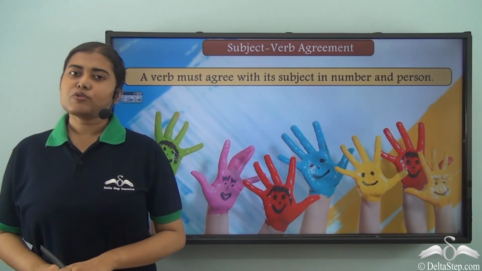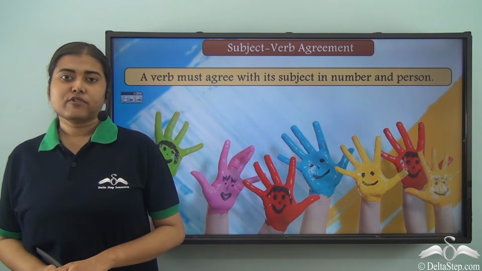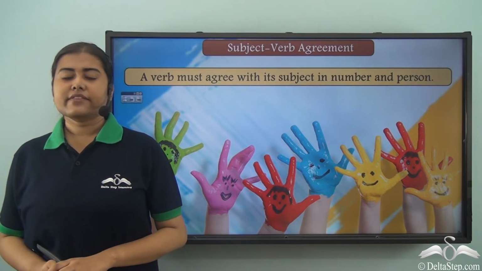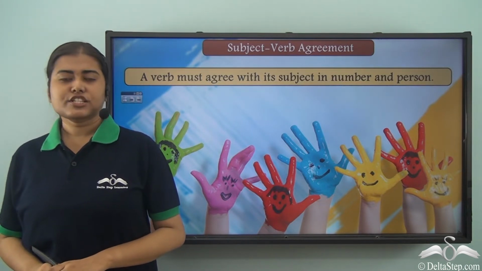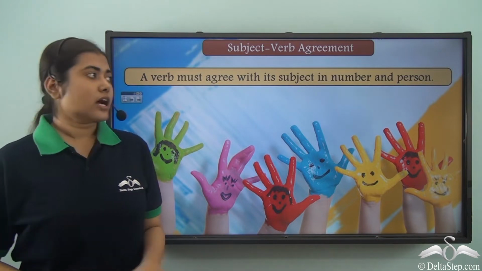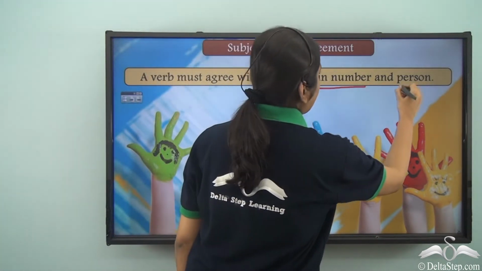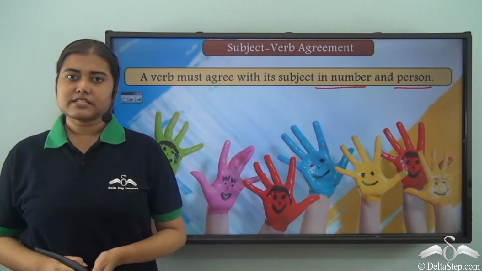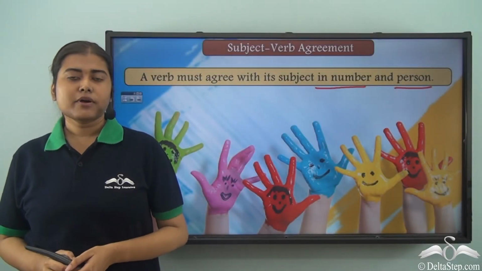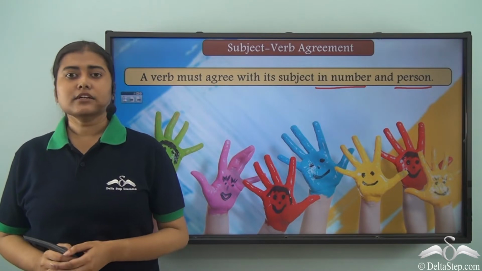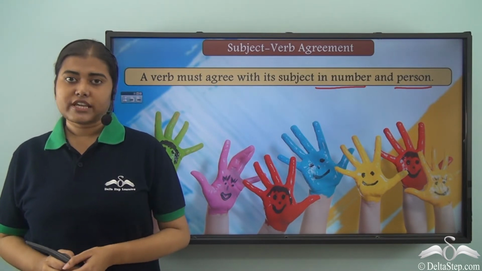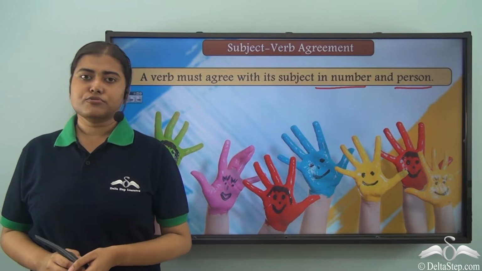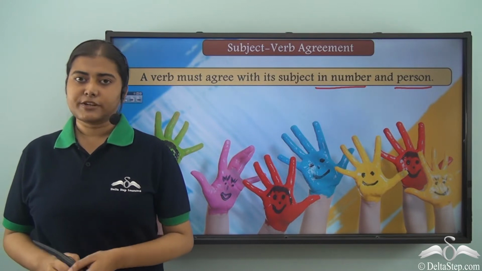We have already learned about what a subject is, and we have also seen that the subject and the verb must agree with each other in a sentence with regards to number and person, which means that a singular subject requires a singular verb, whereas a plural subject takes a plural verb. Now today we are going to learn about some more rules related to subject-verb agreement.